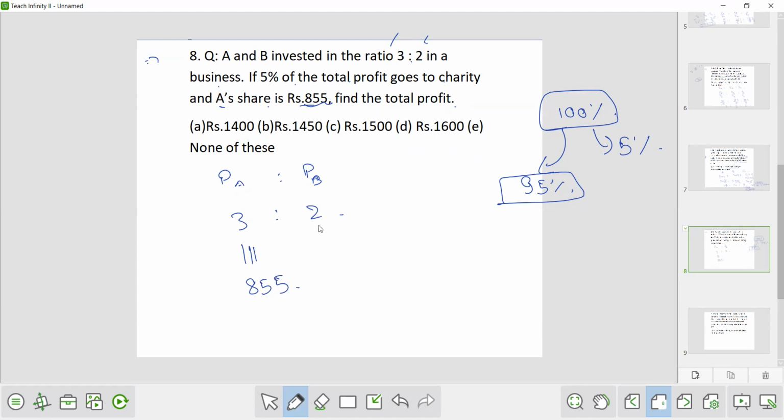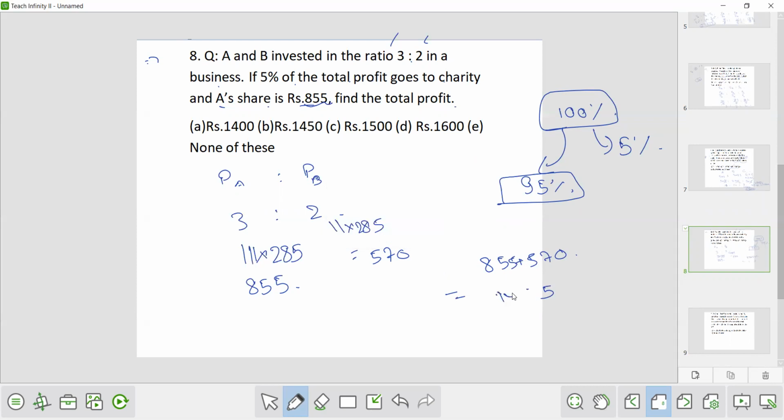So what will be the share of B? So this will go in how many times? 3, 2 times 25, 3, 8 and 5, 285 times. So this 2 will also get multiplied by 285. So it will be 570. Now add 855 and 570. 855 plus 570. This will be